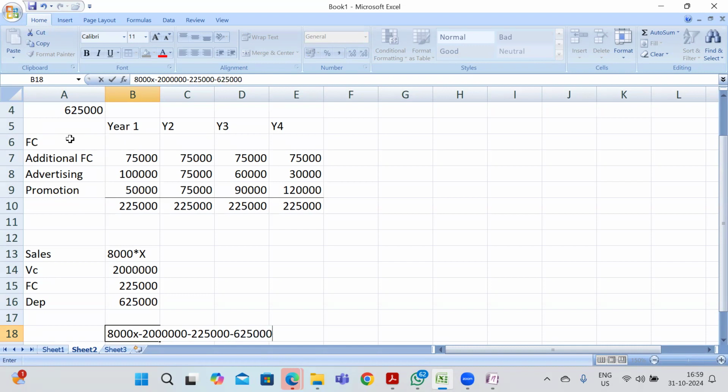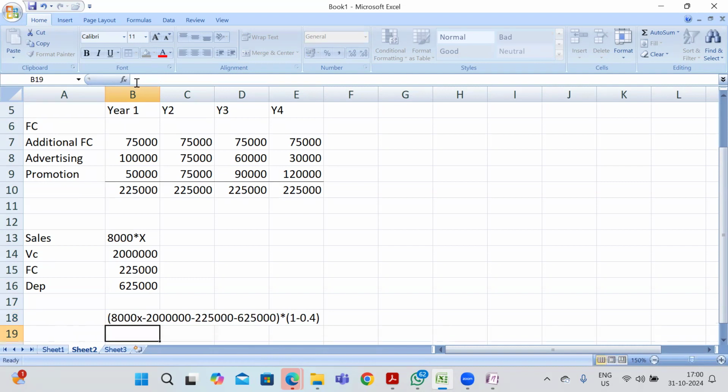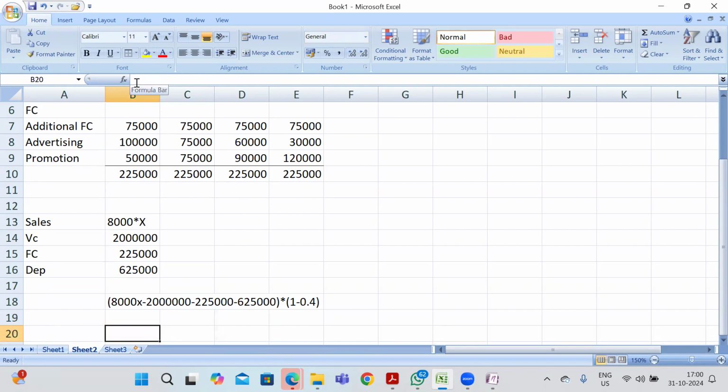This entire thing will have some tax effect, that is into 1 minus T. The tax rate in this question is 40%. So hope this is clear.